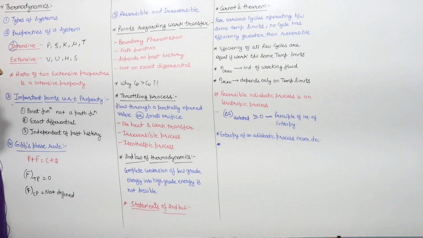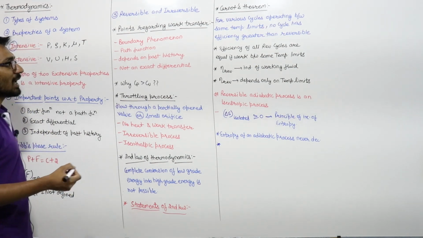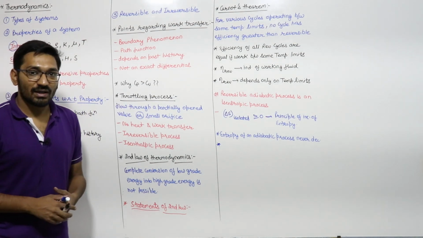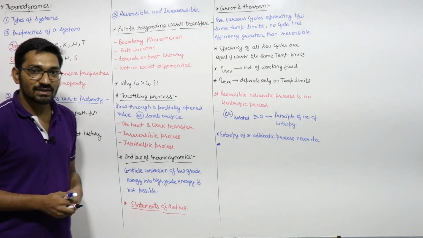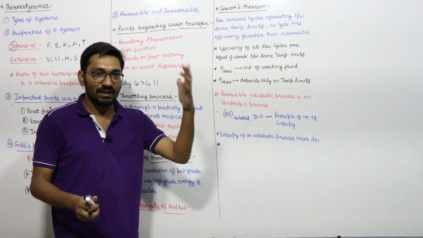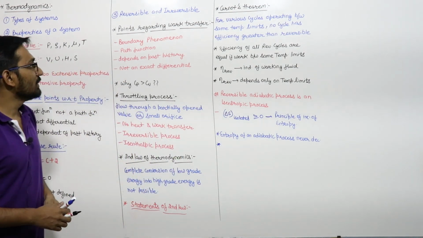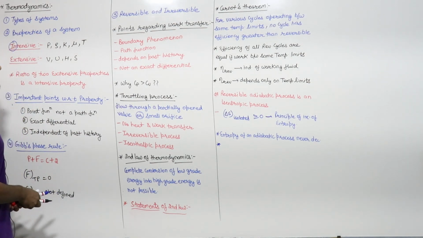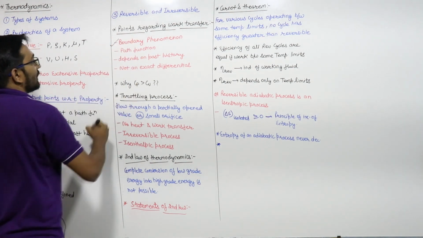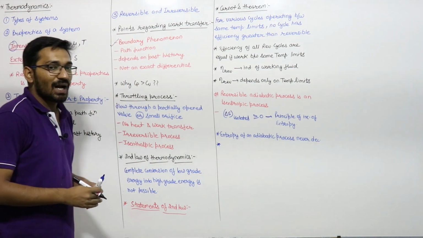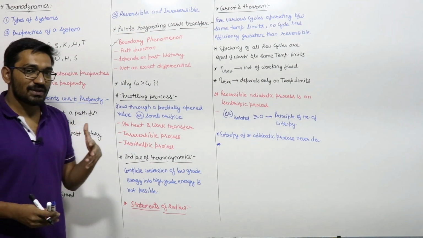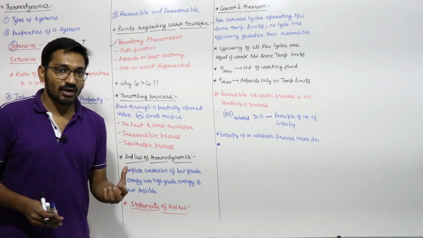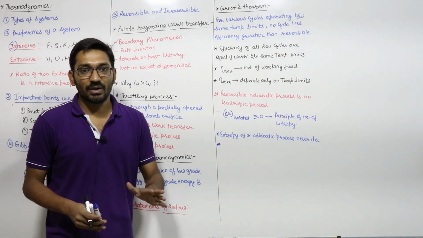Now if we want to find the points regarding work transfer and heat transfer, right? Work and heat transfer we already discussed in our earlier videos, the various work transfer for various processes, heat transfer for various processes. The points regarding work and heat transfer are, they are boundary phenomena. Boundary phenomena means that if you say that this system is doing some work or some work is being done on the system, then the work or the heat shall cross the boundary, right?